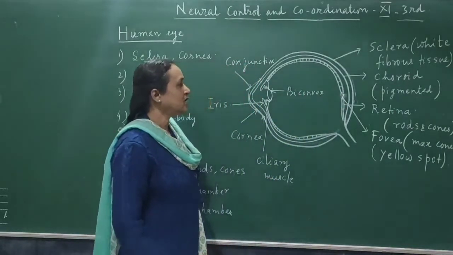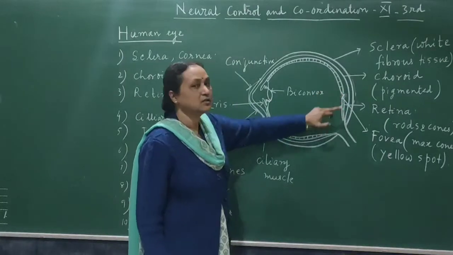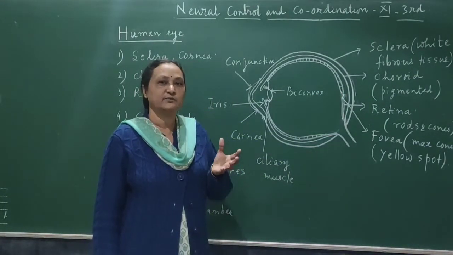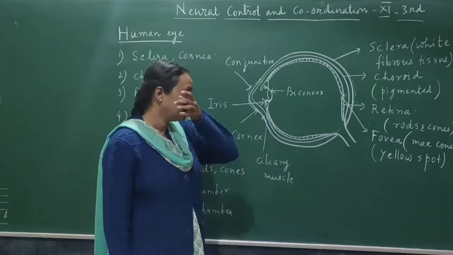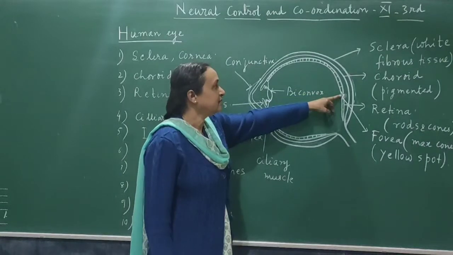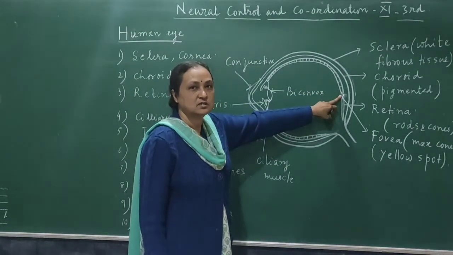So the yellow spot is the point where the brightest image formation takes place, because there you can find the maximum rods and cones in that particular spot. So if the image formation on the retina takes place at this point, then the image will be brightest. Okay.